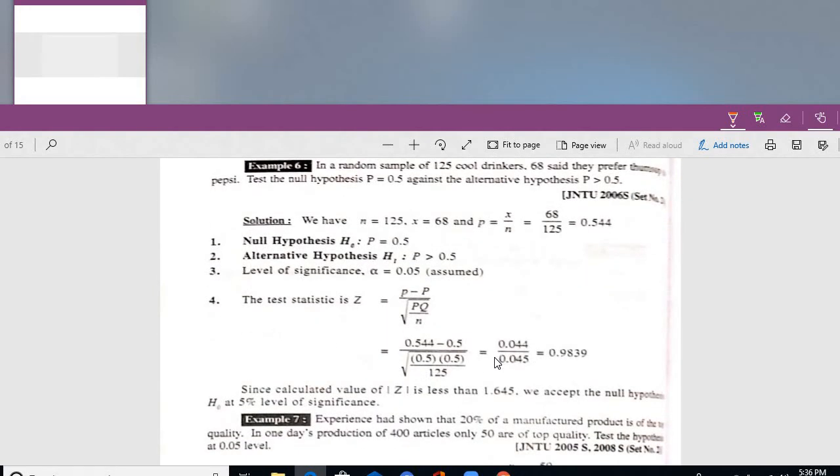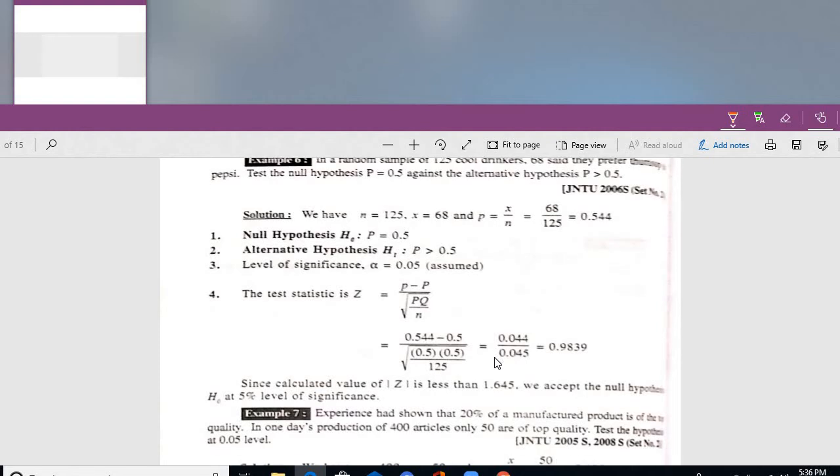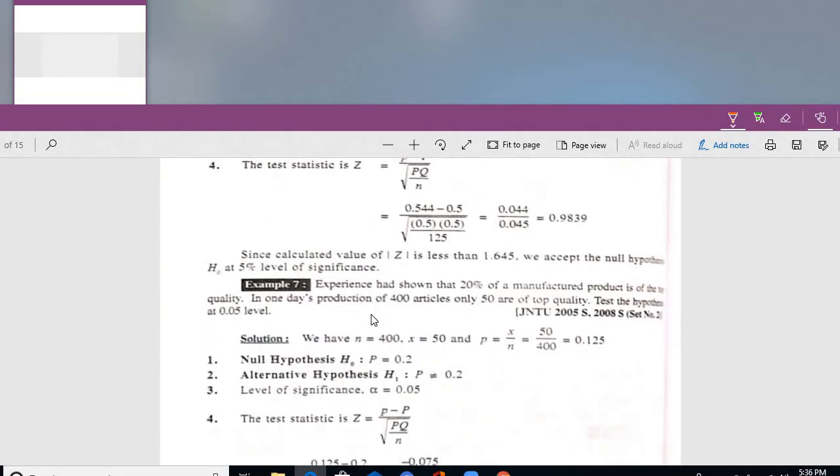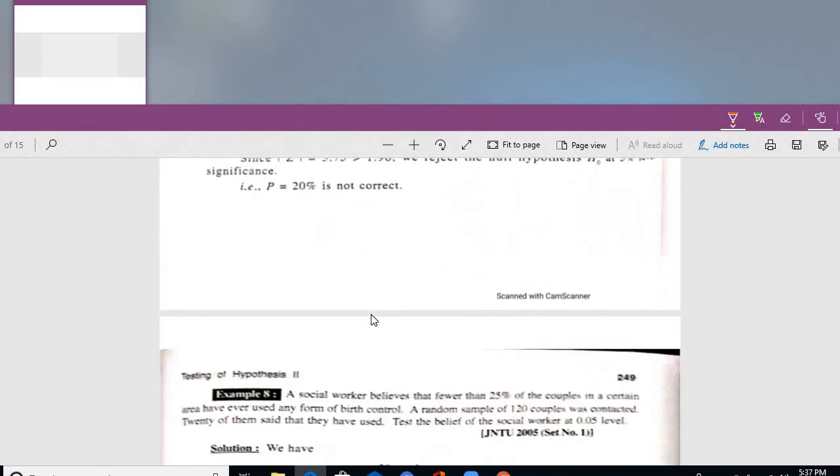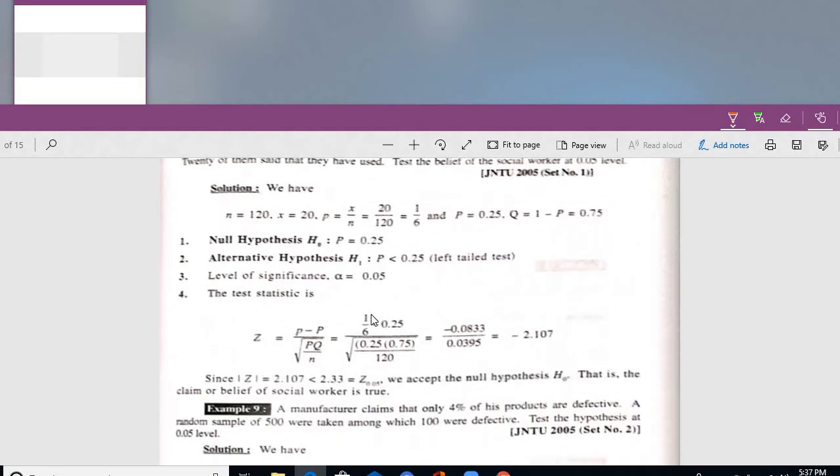Test statistic is what? Small p minus capital P by root PQ by n. What is small p? Once again I am emphasizing, sample proportion. Capital P is what? Population proportion. Root PQ by n is called what? Standard error. That is like your standard deviation. And whenever you multiply the critical value with the standard error, it is called the maximum error. This way, we can give the conclusions very easily for a single proportion.